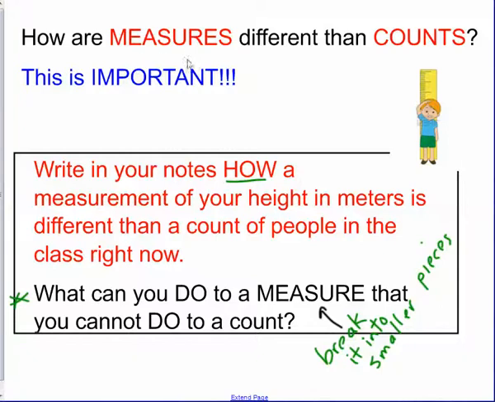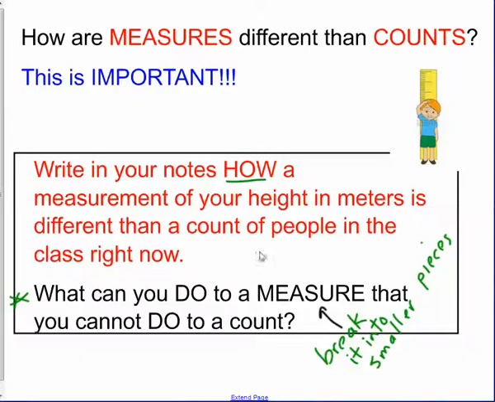Then one thing that we've been studying is the difference between measures and counts. So I said, tell from your reading, if you remembered, how is a measurement of your height in meters different than a count of people in the room right now? And my hint was, what can you do to a measure that you cannot do to a count? And the big idea is, it's a measure if you can break it into smaller pieces. If I'm counting the number of people in the room, and I count 1, 2, 3, 4 people, I can't break that down. There's 4 people, and that's it.